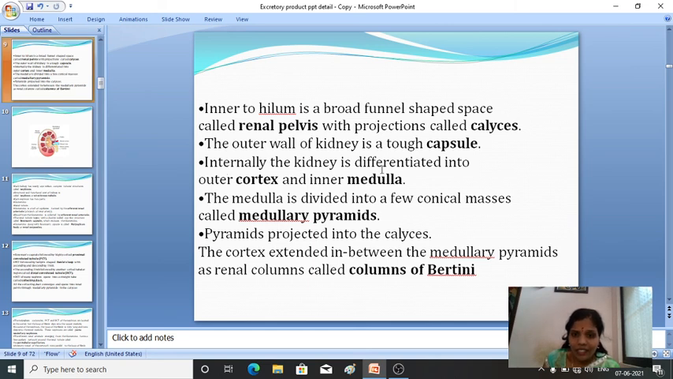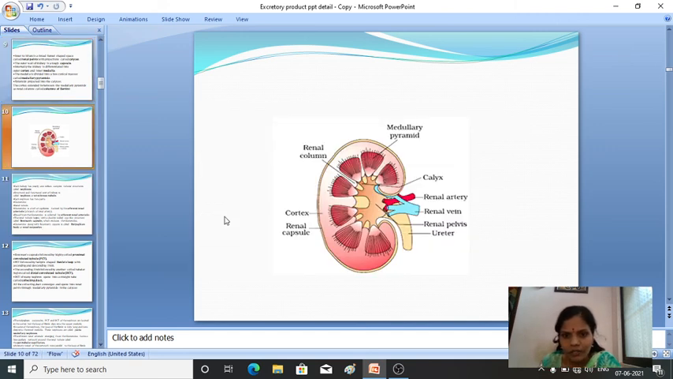The medulla is divided into a few conical masses known as medullary pyramids. These pyramids project into the calyx. Then the cortex extends in between the medullary pyramids as the renal columns, which are known as the columns of Bertin. Here you can see inside: this is the renal capsule, renal column, medullary pyramid, calyx, renal artery, renal vein, renal pelvis, and ureter.